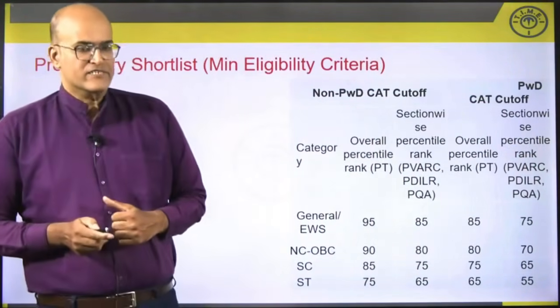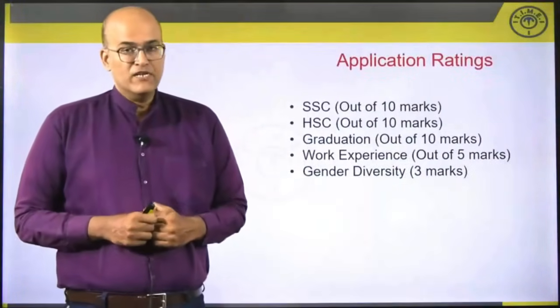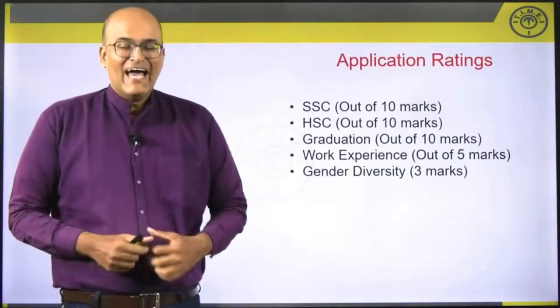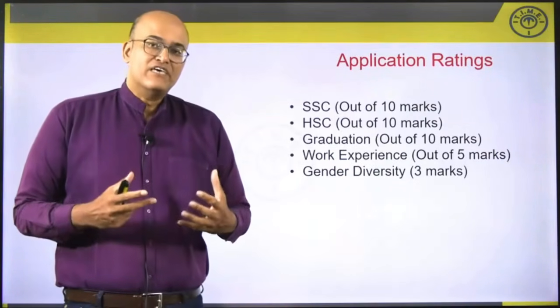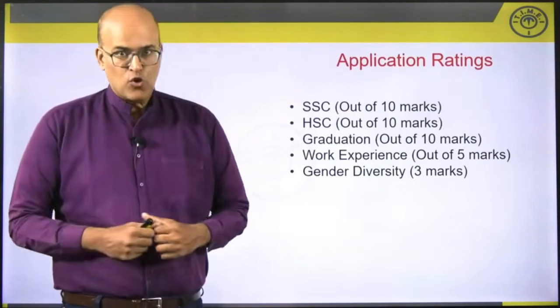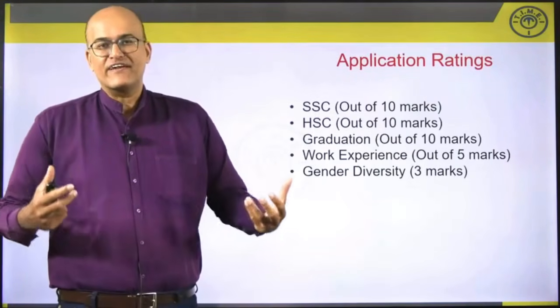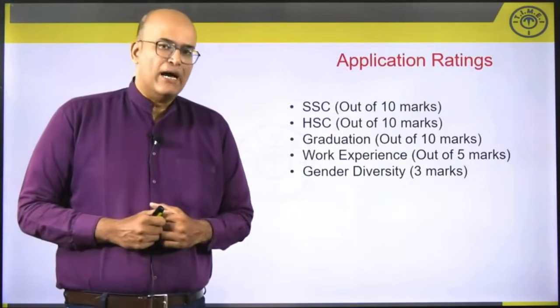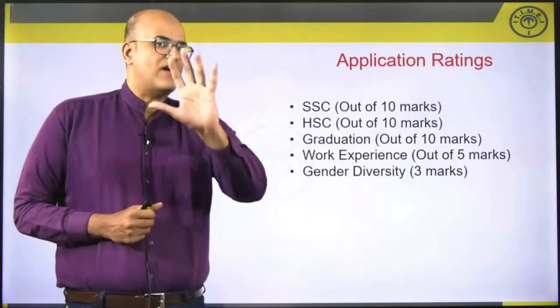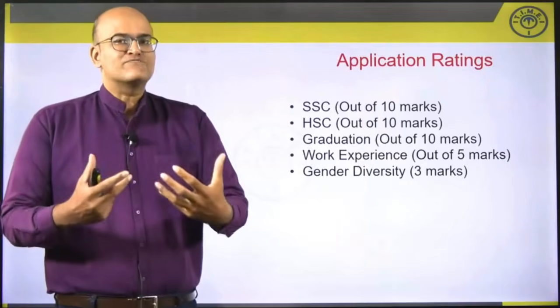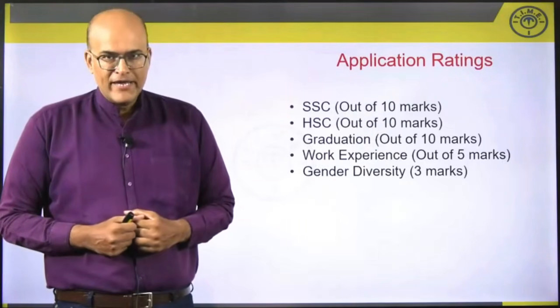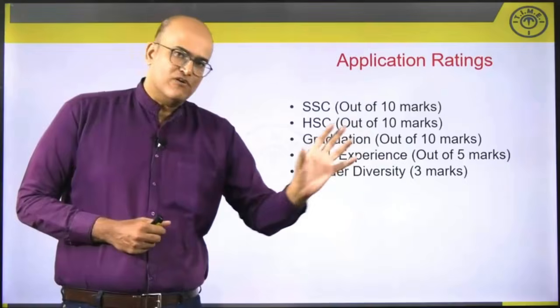Now, if you clear this, then you become eligible for the further shortlisting process. As part of the further shortlisting process, you will be given an application rating score. Now, how is the application rating score calculated for each of the applicants? It will be done based on 5 parameters. Number 1, your 10th class performance will be taken into account and you will be given marks out of 10.